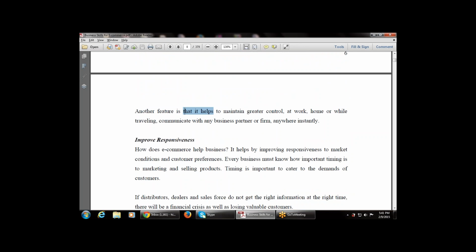Another feature is that it helps to maintain greater control at work, at home or while traveling, and to communicate with any business partner or firm anywhere instantly. That is, whenever we trade goods and services at work, at home or while traveling, we can communicate with any business partner anywhere instantly. At the same time we can do the operations, we can do the trading with the help of e-commerce.